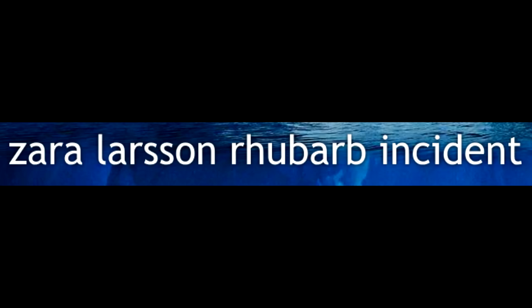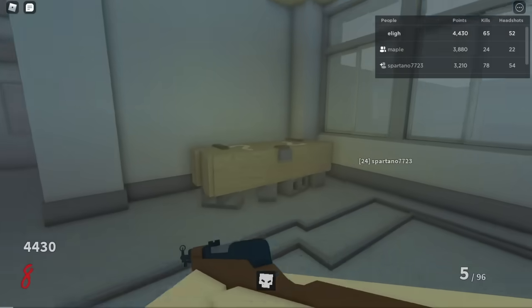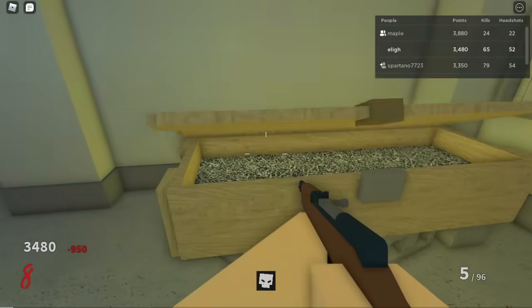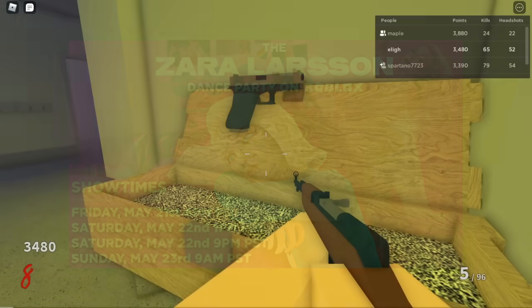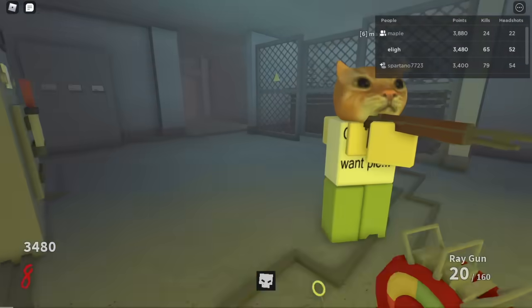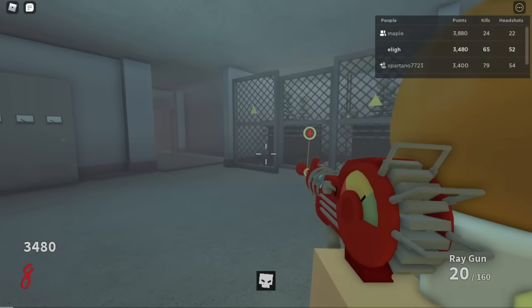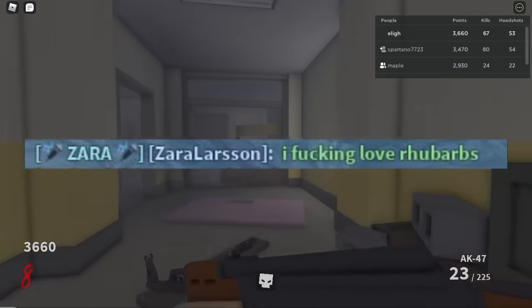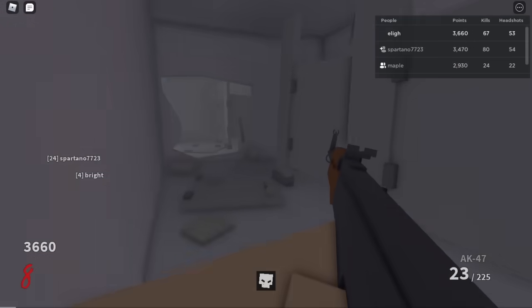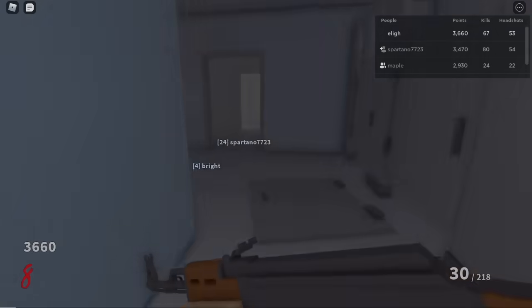Zara Larsson rhubarb incident. Zara Larsson is a Swedish singer and songwriter who got her start in 2008. Apparently, she had a Roblox virtual concert where she was talking to fans for a bit, either before or after the event. This was when Zara Larsson herself bypassed the filter just to say how much she loved rhubarb. Not many people were angry about it, and a lot of people just found it pretty funny, to be honest.